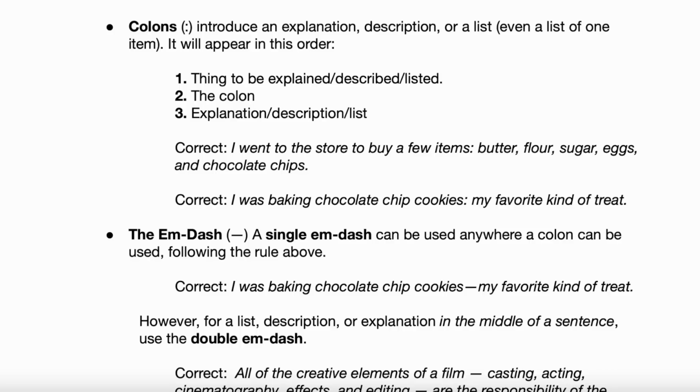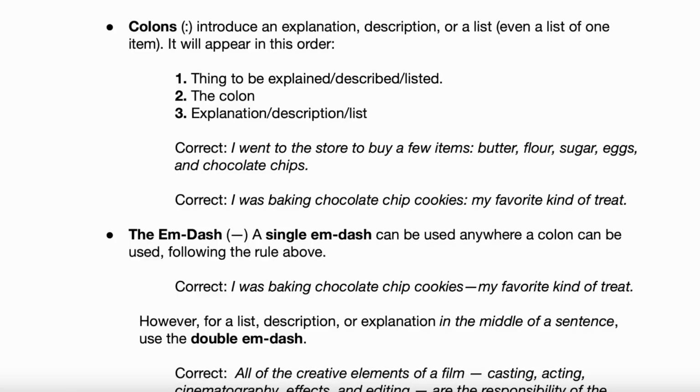So they introduce an explanation, a description, or a list. Okay, you can do any one of those 3 things. And maybe half the time you'll see it introducing a list. But to use it properly, you've got to use it in the 1, 2, 3 formula that I have here. There's going to be the thing to be listed or explained or described, then the colon, and then the explanation or description or list. Does that make some sense?